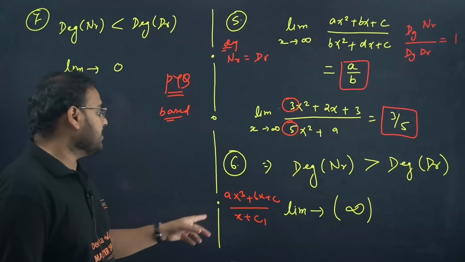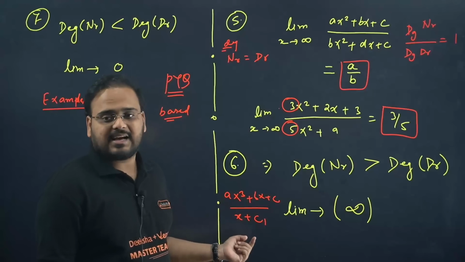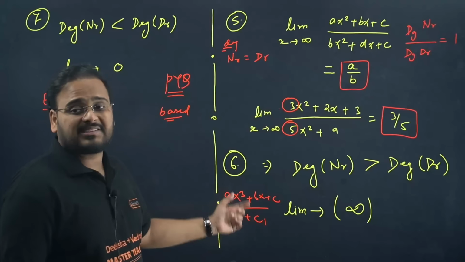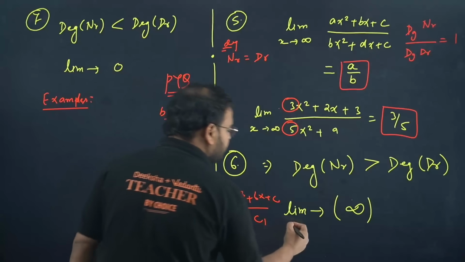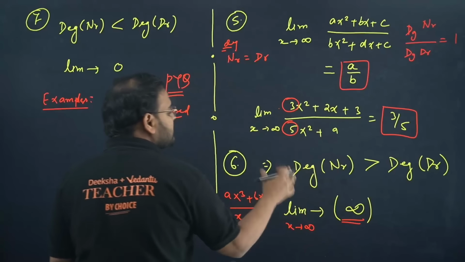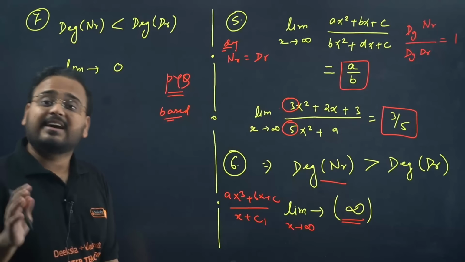So it will become infinity, because if you take x common here and x common over here also, you'll get x cancelled, but you still have ax square left in the numerator, and if you put x as infinity, because limit x tends to infinity is there, so limit will go to infinity. So for this kind of question, when the degree is more in the numerator, the answer is infinity.